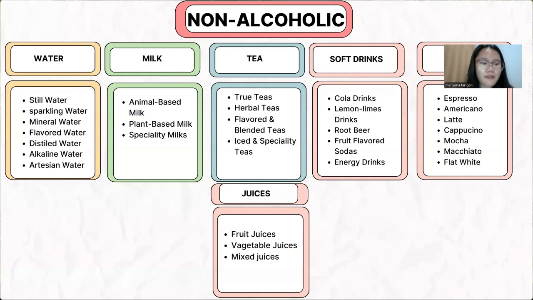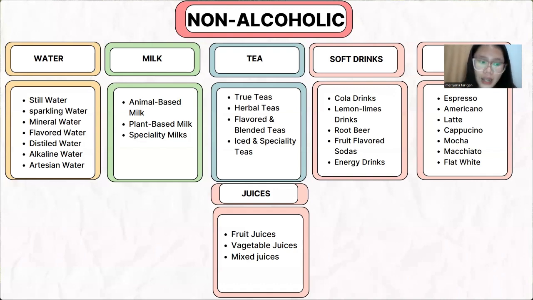In the coffee, the first one we have is espresso, which is a strong, small shot of pure coffee. And then we have Americano, which is espresso with hot water and is less strong than espresso. And then we have latte, which is espresso with lots of steamed milk and a little foam. And then we have cappuccino, which is equal parts espresso, steamed milk, and foam.